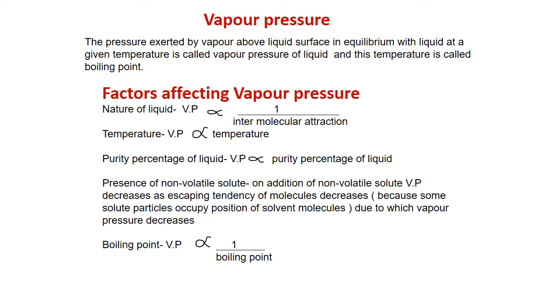More the attraction force is, lesser is vapor pressure. Vapor pressure is directly proportional to temperature, and it is directly proportional to purity percentage. And presence of non-volatile solute: on addition of non-volatile solute, vapor pressure decreases as the escaping tendency of the molecules decreases. So boiling point is inversely proportional to vapor pressure. If vapor pressure increases, boiling point will decrease.